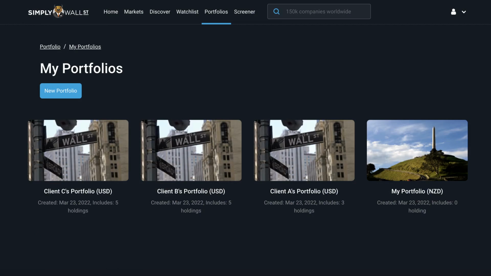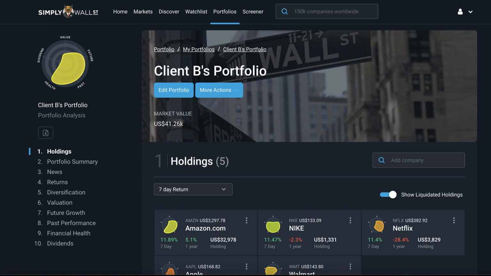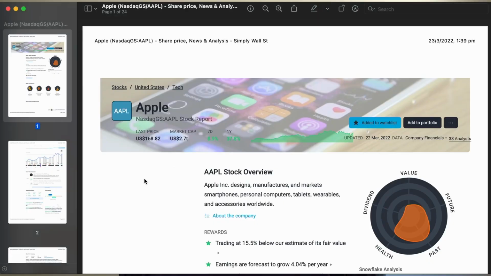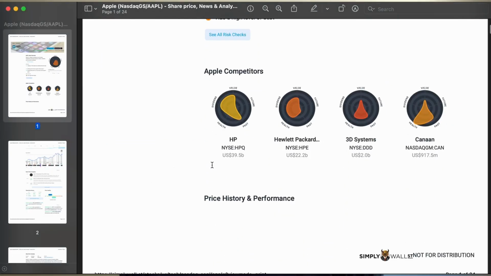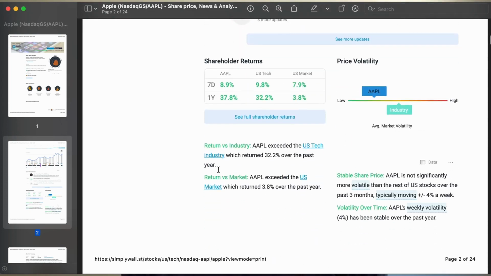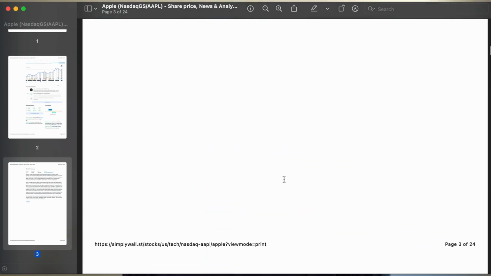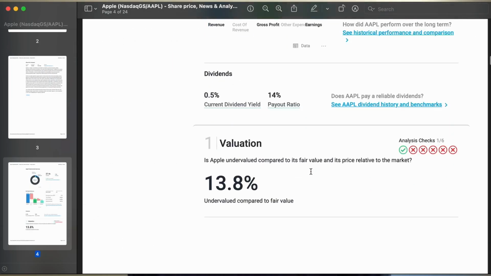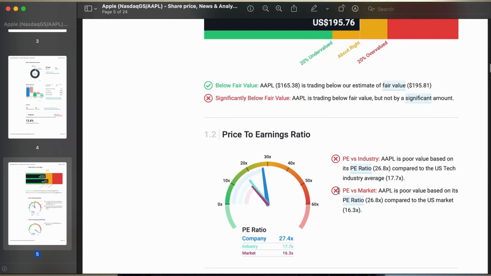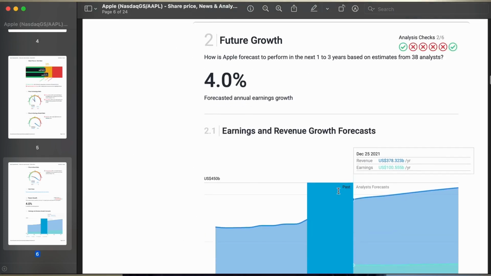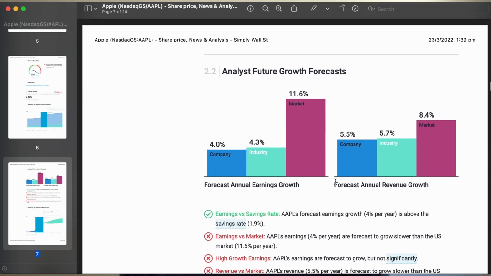Sometimes users who use this account are more like financial advisors who actually have multiple clients' portfolios that they want to put into the platform, and they want to monitor and track the returns, and they can provide this kind of analysis to their clients. They also find it useful to print out or save the PDF of the company report and then pass it on to a client and show them, hey, this is actually why, or this is part of the reason why we're buying a particular stock or why we sold a stock. It doesn't meet these particular metrics, and that's why I've decided to make this decision. It can help to show their clients, basically justify their analysis.